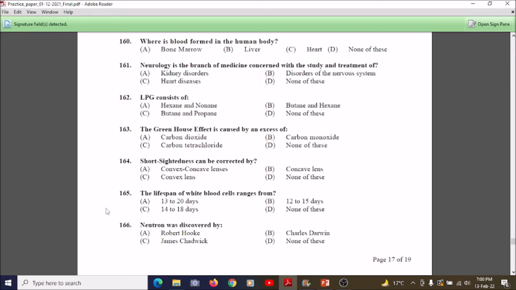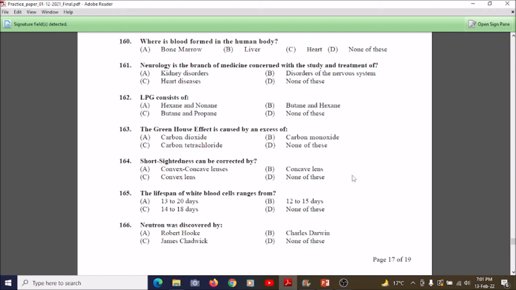So students, now we're going towards our question number 164. Short-sightedness can be corrected by: A, convex concave lenses; B, concave lenses; C, convex lenses; D, none of these. So our correct answer will be concave lens. Due to this concave lens, short-sightedness can be corrected.